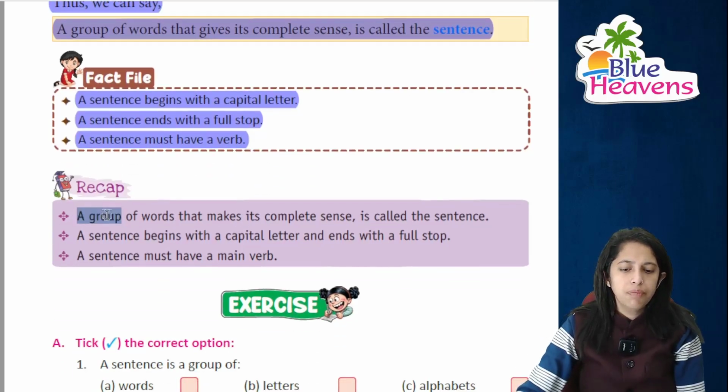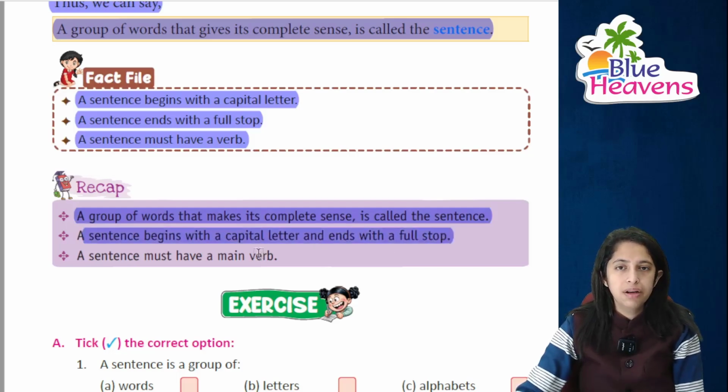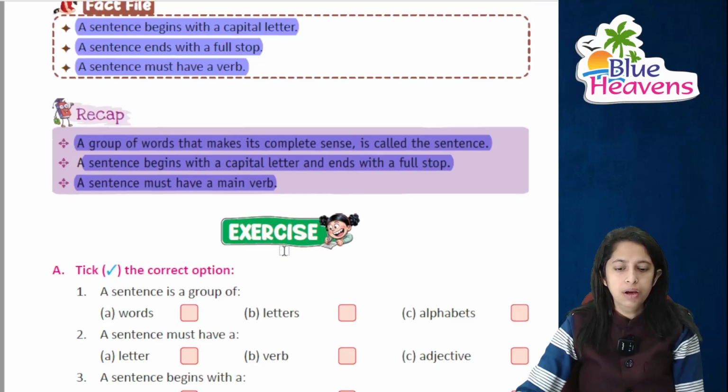A sentence always ends with a full stop and a sentence के पास एक verb जरूर होनी चाहिए, right? There is a recap, a group of words that make a complete sense, जिसमें complete sense होता है उसको हम क्या बोलते हैं, sentence. A sentence always begins with a capital letter and ends with a full stop. हमेशा स्टार्ट capital letter से होगा और एंड full stop से होगा, right? And a sentence must have a main verb, और एक क्या होगी, main verb.